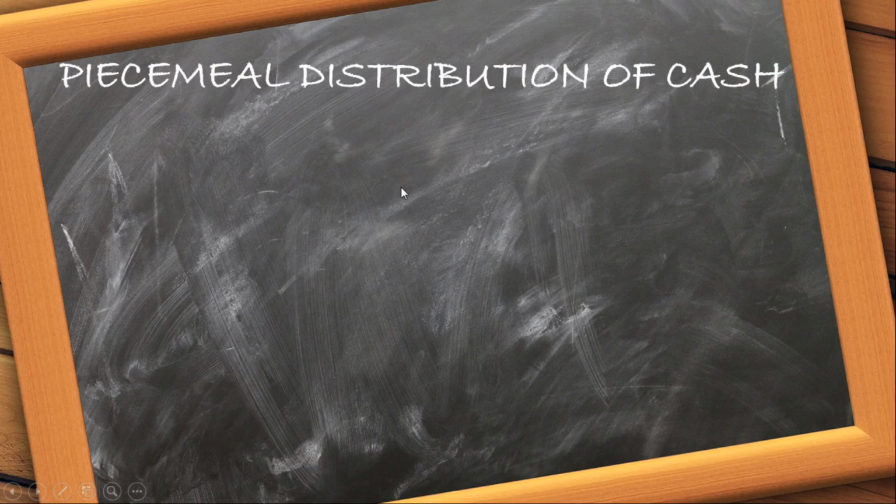So, piecemeal distribution. What is piecemeal distribution of cash? As you know, when a partnership firm goes into dissolution, at that time the partnership firm or partners have to pay all the liabilities. It may be a third party liability or internal liability. The process is known as piecemeal distribution of cash.